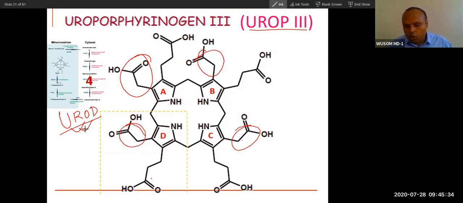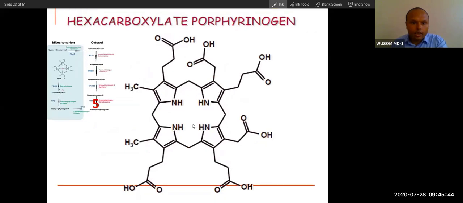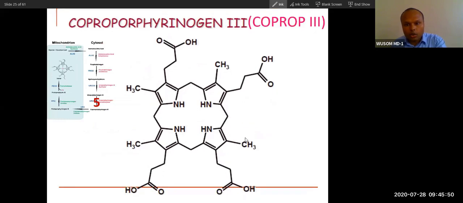This carboxy group will be released in one go actually by the enzyme uroporphyrinogen decarboxylase. But I will show you step by step. So you can see the removal of this, and then again removal of this here, again removal somewhere here, and then removal of this. So these 4 carboxy groups will be removed in one step only, but I have shown you stepwise. This is done by the decarboxylase enzyme.